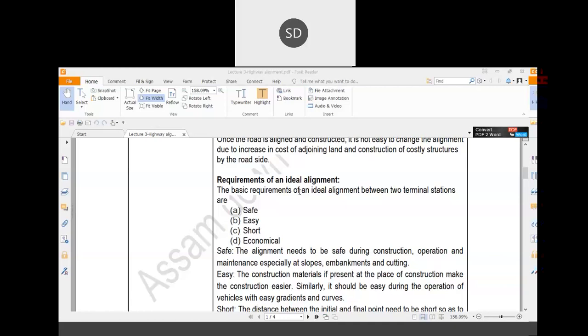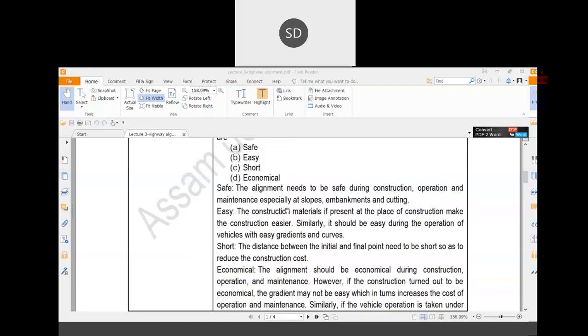It should be short, so that the distance between two particular locations is short. Generally for highway alignment, a straight path is always preferred because the straight path is the shortest distance. But because of different geophysical features, you have to deviate from the straight path. And ultimately, it should be economical to construct.